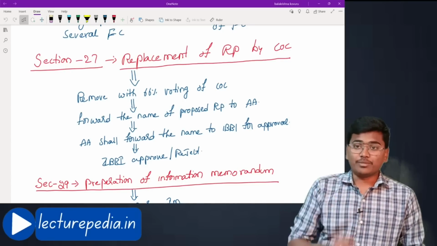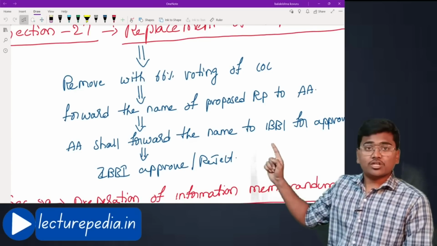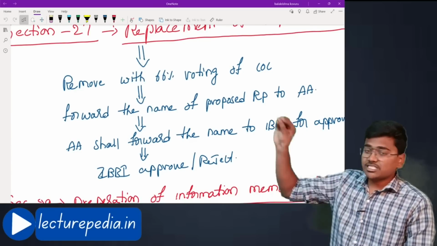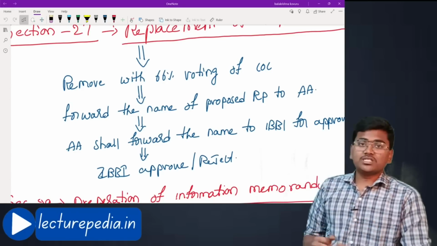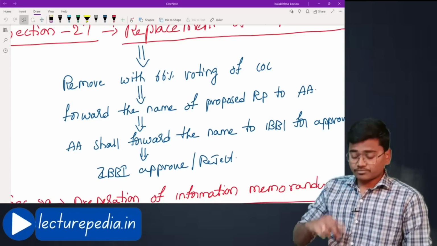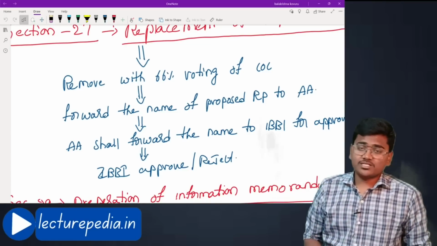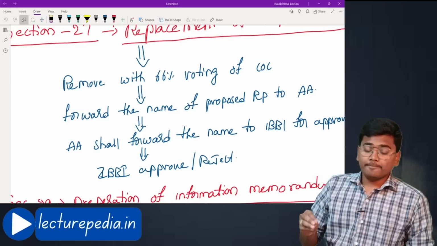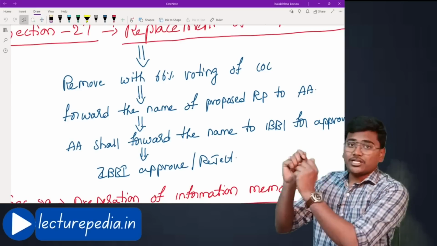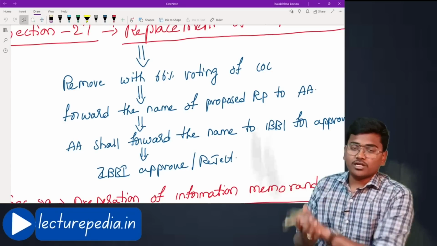Yes, they can replace, but they can remove with 66% voting of committee of creditors. Okay, if 66% of committee of creditors together decide that we want to remove this resolution professional, they can do so. Now, after removing, they have to appoint a new resolution professional in his place. Now, proposing the name of this new resolution professional, an application has to be made to the adjudicating authority by committee of creditors.